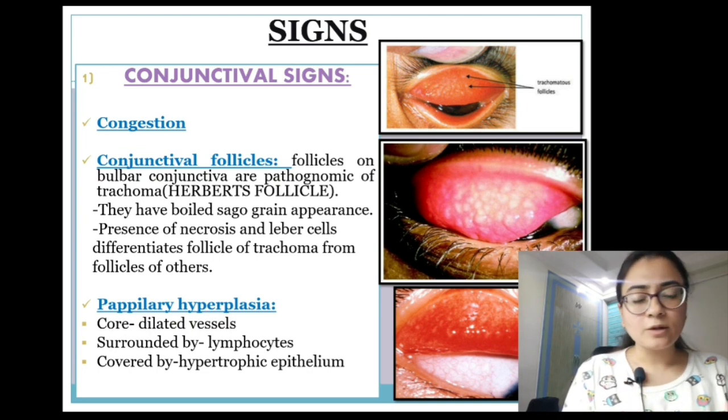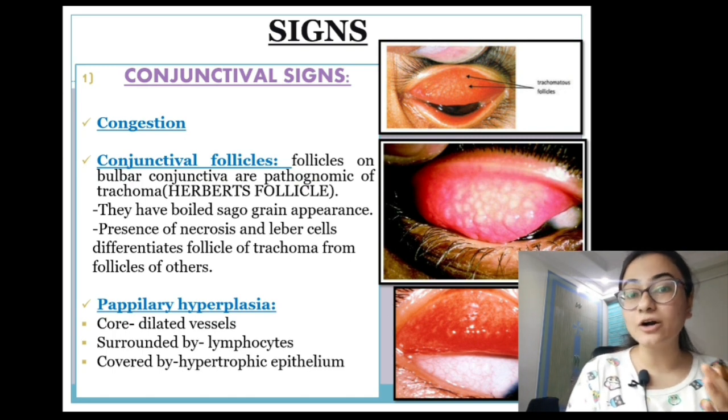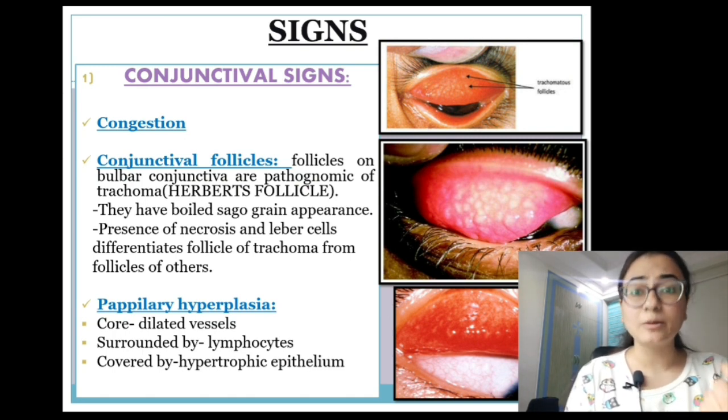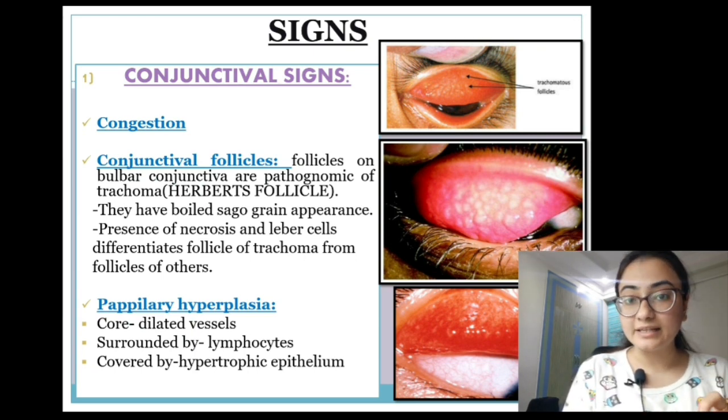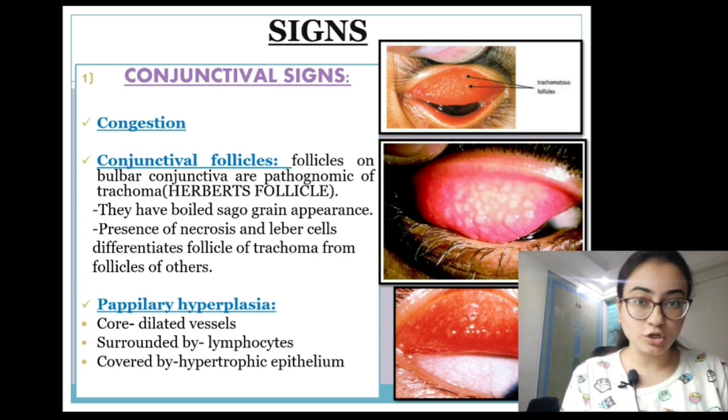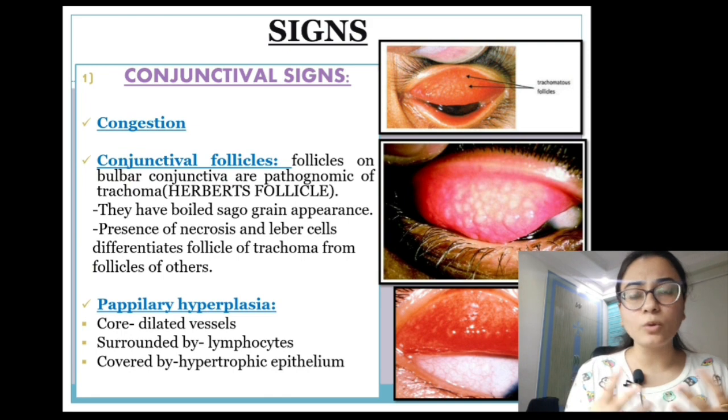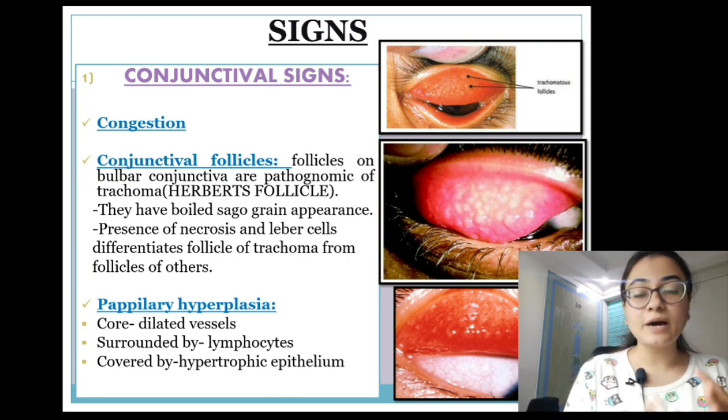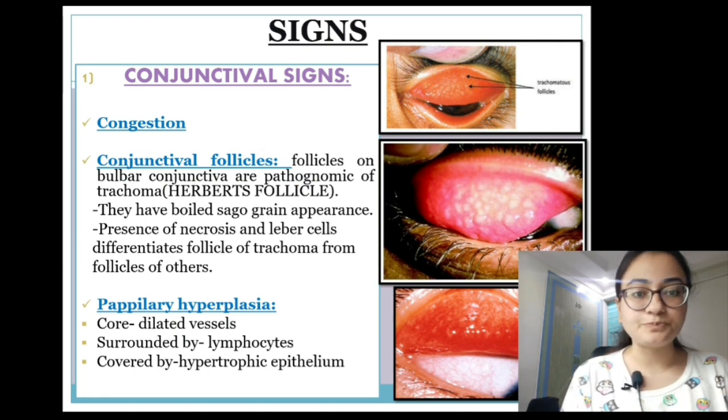These follicles, both on the bulbar as well as the palpebral conjunctiva, have a boiled sago grain appearance, which we say boiled sabudana appearance. And the presence of necrosis and Leber cells inside these follicles actually differentiates the follicles of trachoma from other diseases, because we have formation of follicles in various diseases, but the necrosis and Leber cells are present in the follicles of trachoma, so it helps in differentiation.